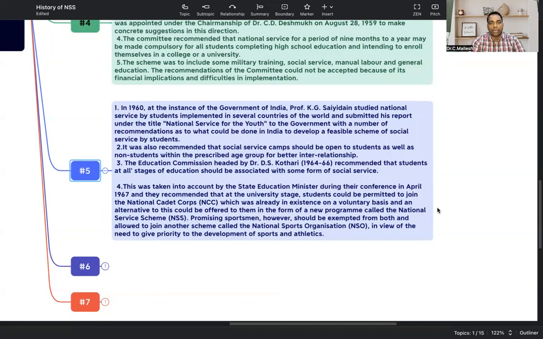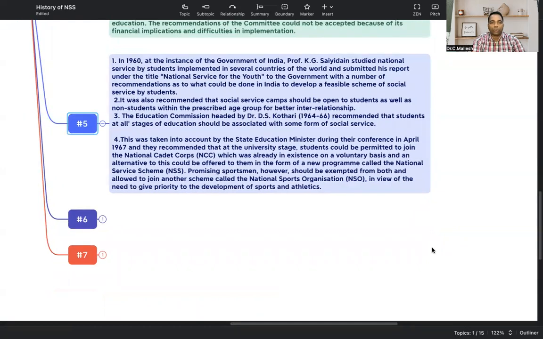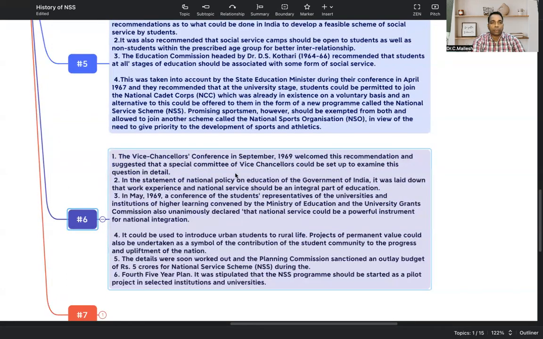So NCC, NSS, NSO: the National Sports Organization was also launched for the students. These three options are provided for the students to get the benefit. In view of the need to give priority to sports, the NSO was developed, and for social service purposes NSS was developed. Now we are talking about the history part.